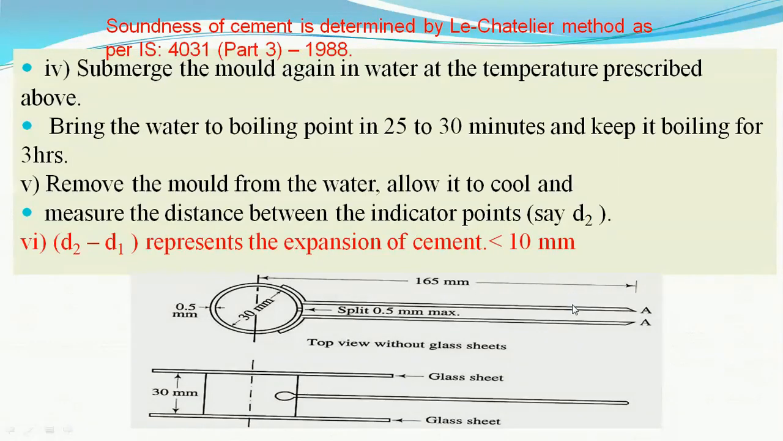And this expansion should not be more than 10 millimeters. That is the requirement of good quality cement. This test is known as the soundness of the cement. Another test is also carried out on the same principle, that is the autoclave method, wherein the expansion is found out. It should not be more than 0.8%.